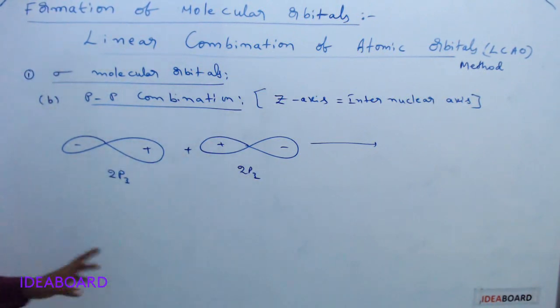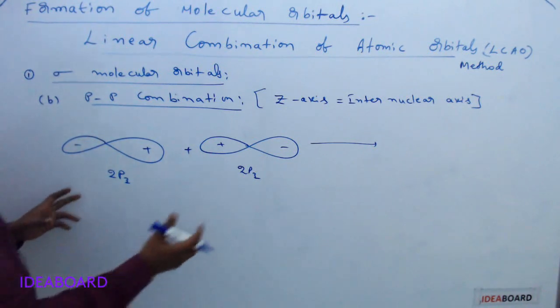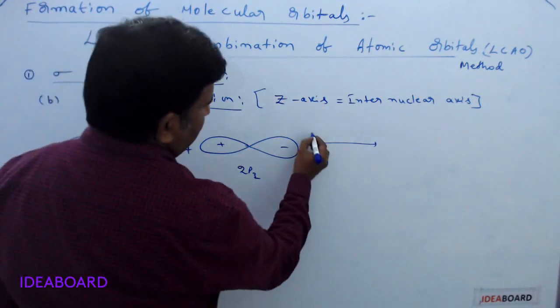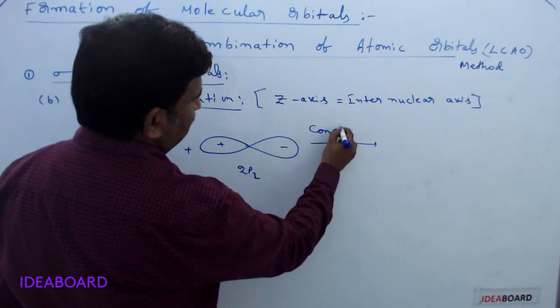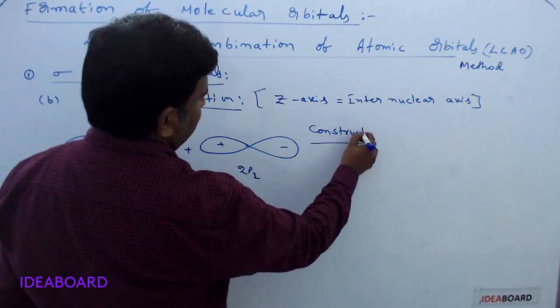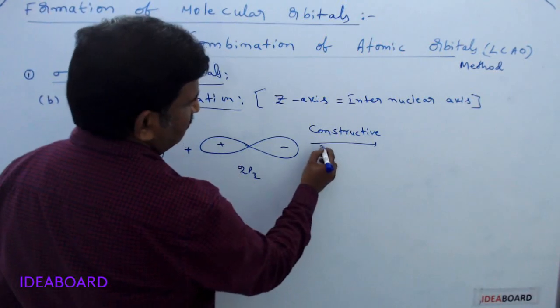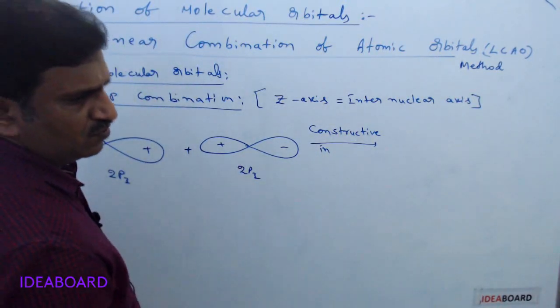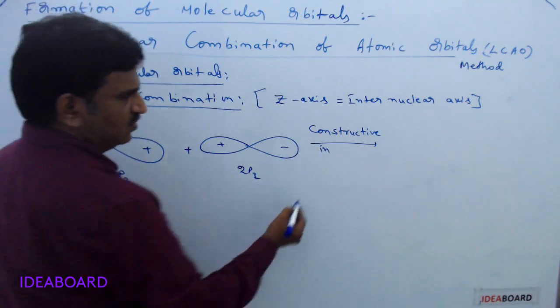Two different atoms' atomic orbitals are combining. Plus and plus are in the same direction. So here it is a constructive interference. So please remember these words. If you are not able to understand now, after going through atomic structure videos, you can get it easily.